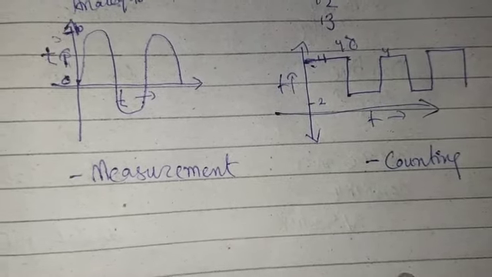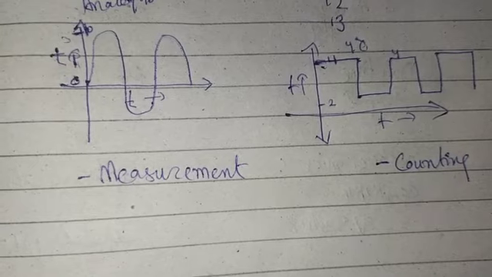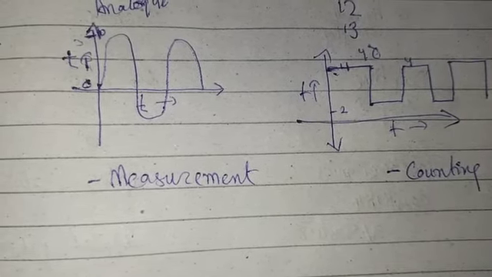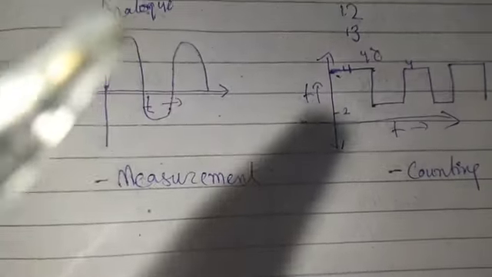In this way we say that digital quantities are more accurate than analog. So that is all for today.